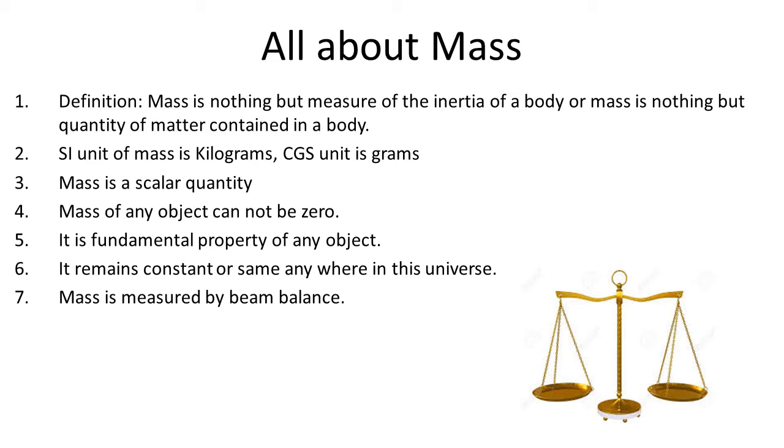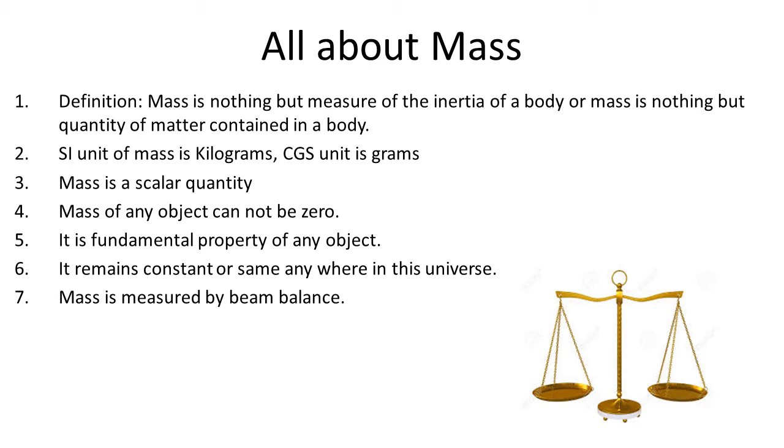The mass of the object obviously remains the same everywhere. Go anywhere in the universe, your mass never changes. For example, if the mass of an object is 5 kilograms on Earth, then it will have the same mass of 5 kilograms even when it is taken to any other planet or moon or in outer space.